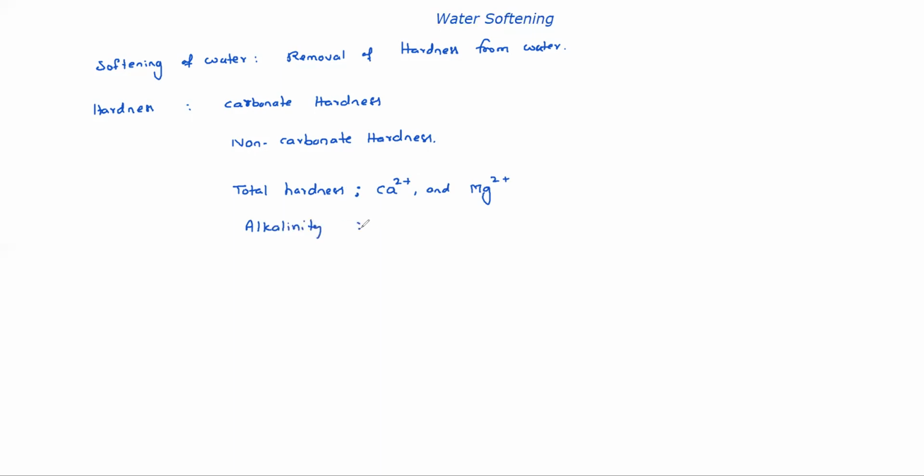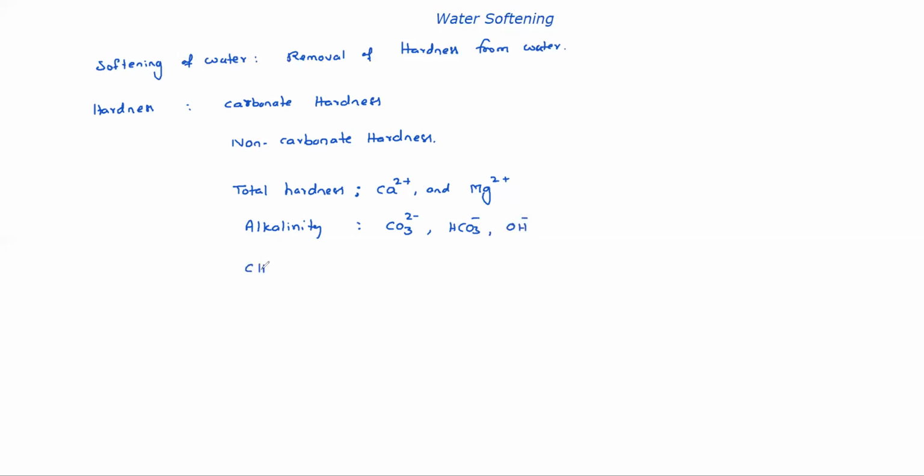Alkalinity is due to OH minus ions or otherwise carbonates, CO3 2 minus, HCO3 minus, and OH minus ions. So you can work out alkalinity.